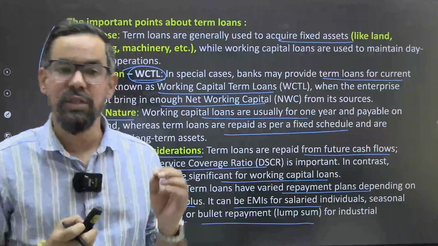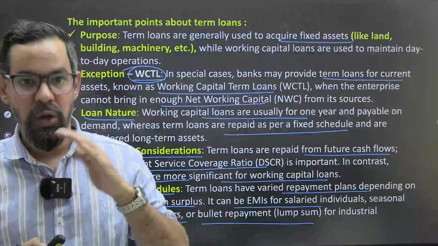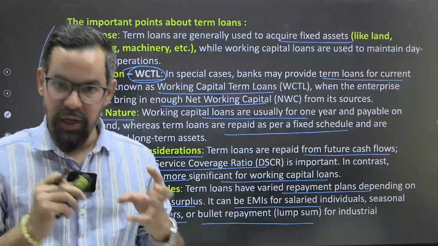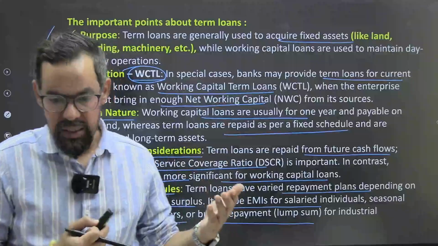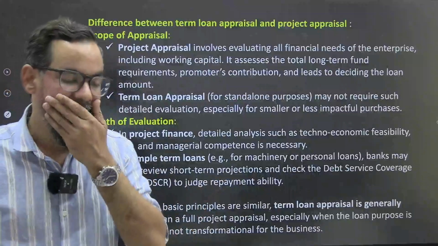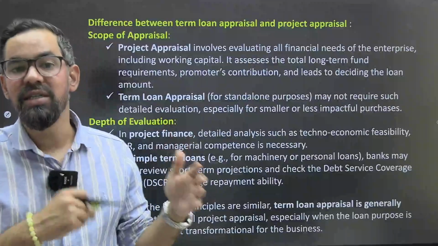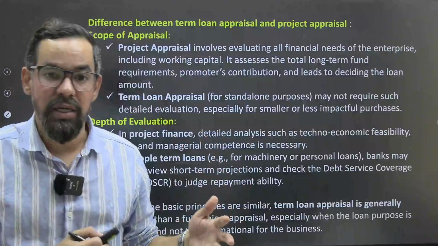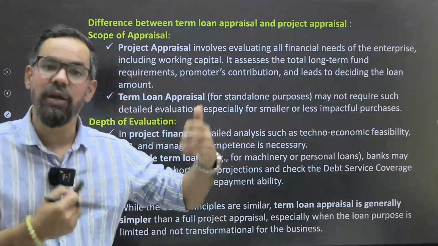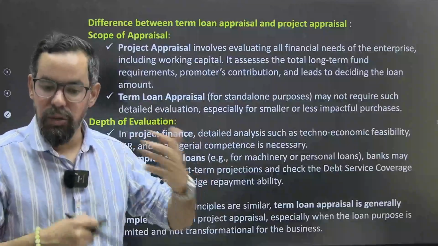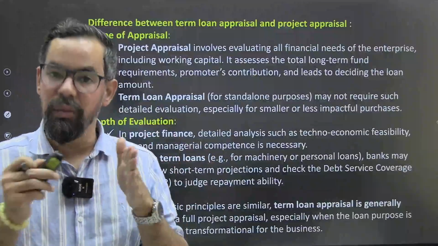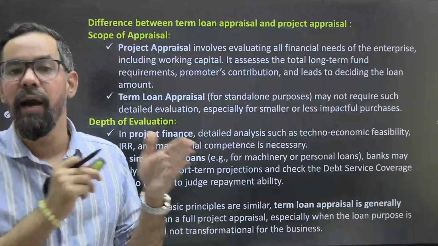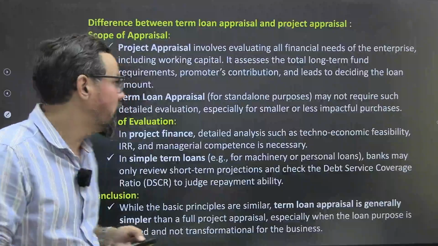And you guys can expect one question for 1 mark or half mark based on this particular classification. Usually when it comes to the term loan, as we discussed, it is for the long term period, and the repayment is generally done in the form of EMIs. But in case of working capital term loan, it is for short term period up to 1 year, to meet the short term debt obligations of the company itself, and the repayment happens in lump sum amounts and all.